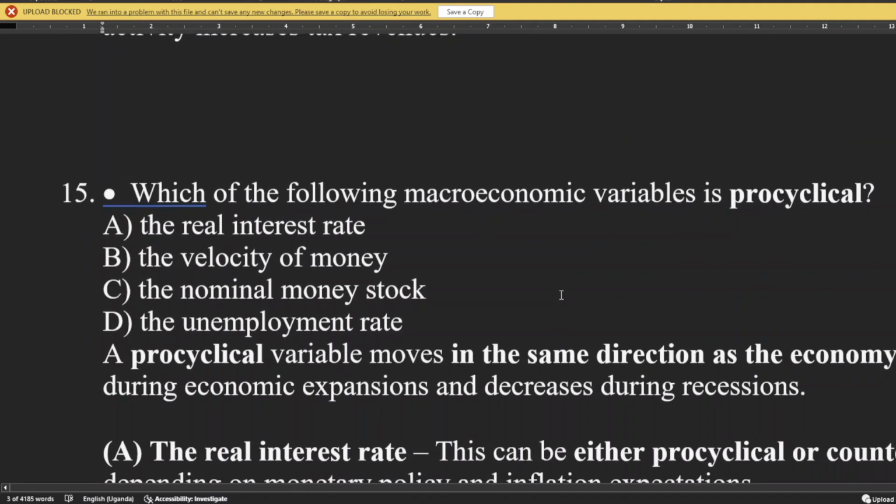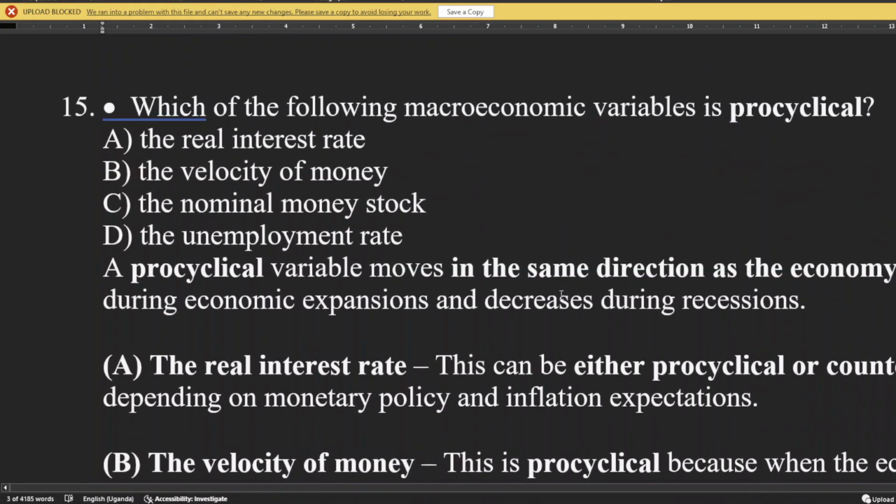Then we come to 15. Which of the following macroeconomic variables is pro-cyclical? Pro-cyclical means they are moving in the same direction. Which of the following variables is pro-cyclical?